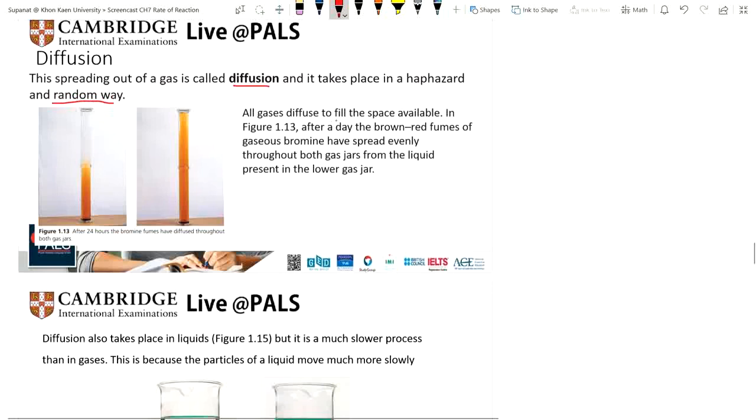All gases diffuse to fill the space available. In this figure, after a day, the brown-red fume of the gaseous bromine spreads around throughout the gas jar. This is the diffusion.